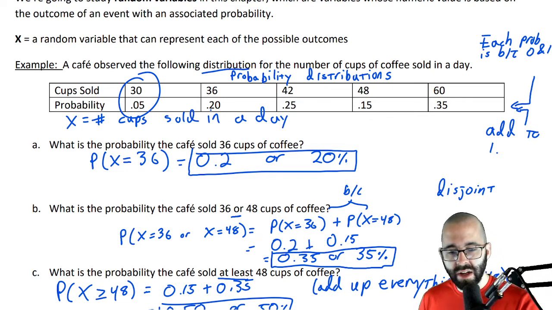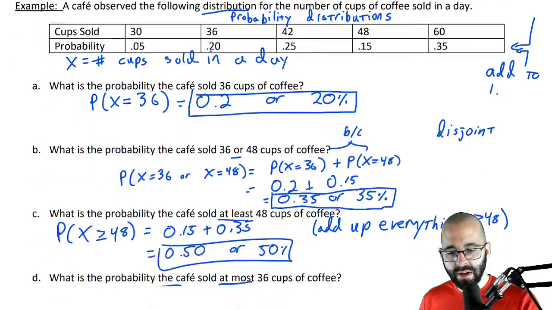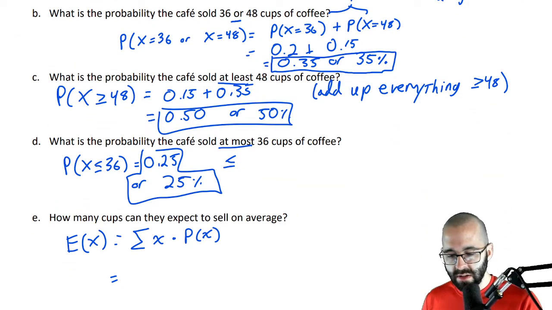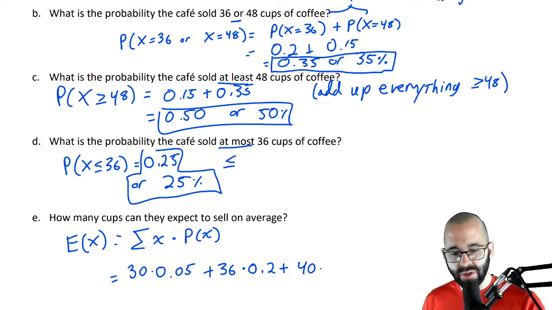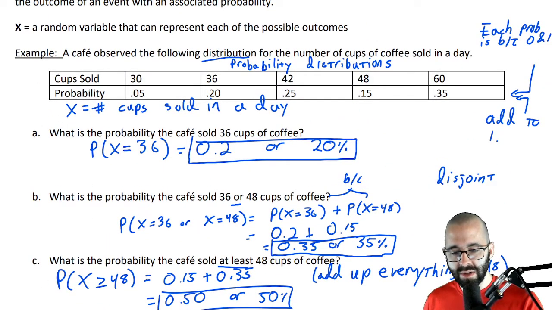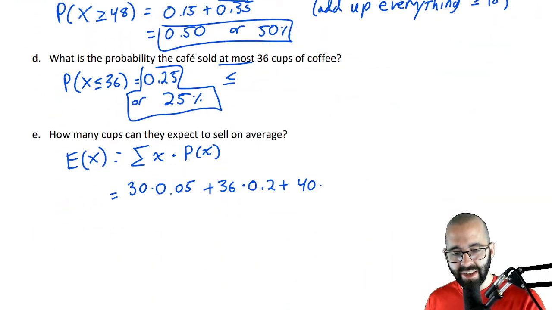So 30 times 0.05, and so on. 30 times 0.05 plus 36 times 0.2 plus the next x value is 42 at a 25% chance. All right, so 42 times 25%, and so on.